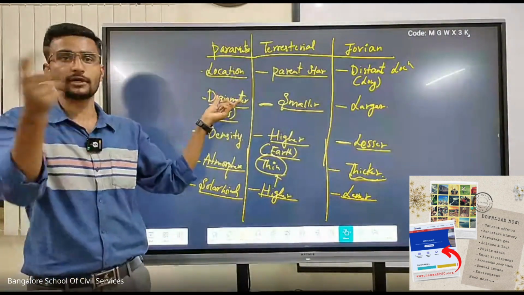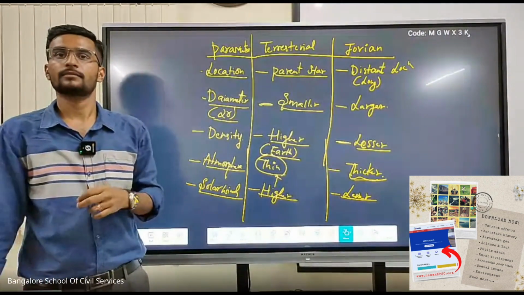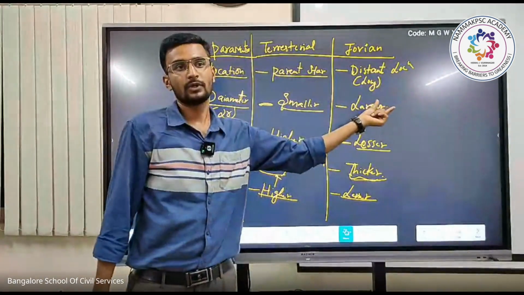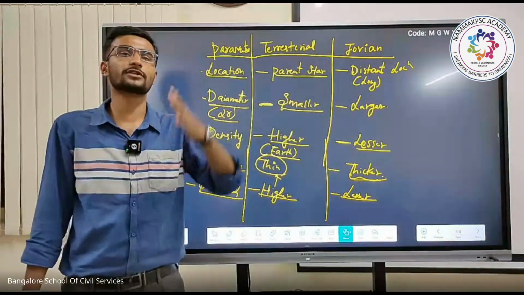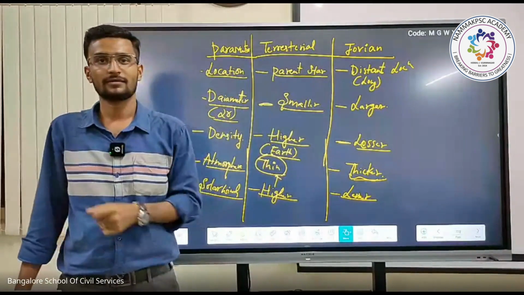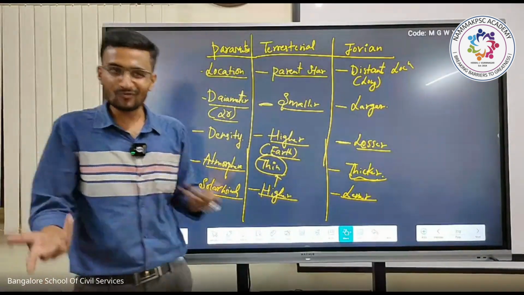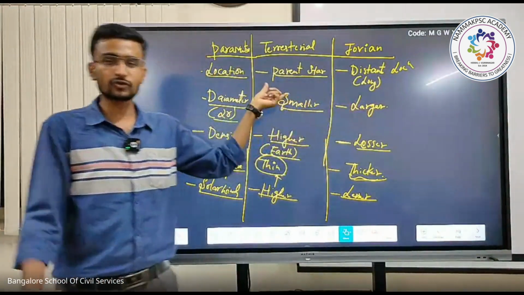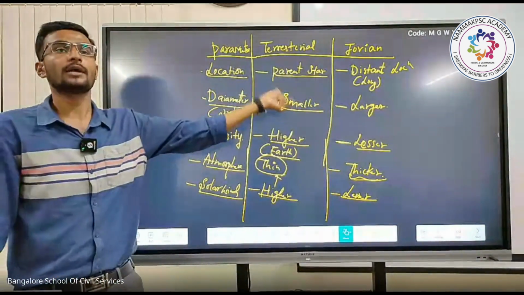The second one is with respect to diameter. The Jovian planet has a larger diameter. Next question: which planet has the higher radius? Obviously Jovian. Whereas the terrestrial has a smaller diameter and smaller radius.